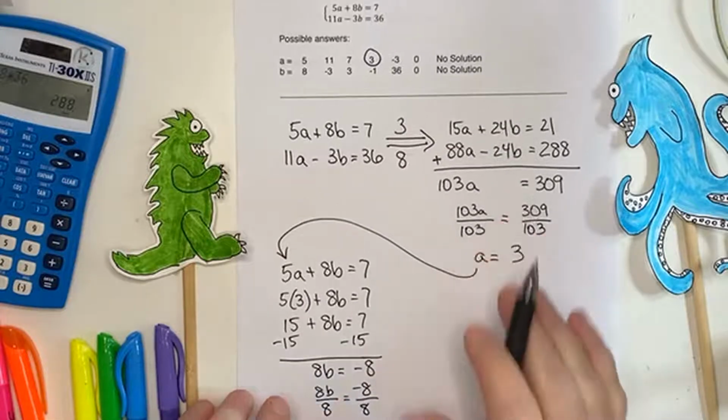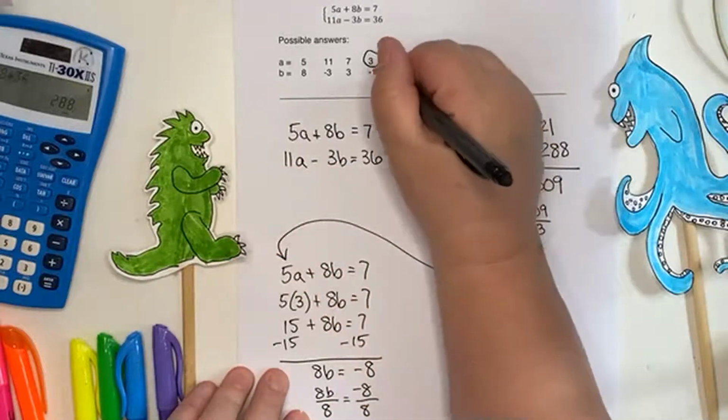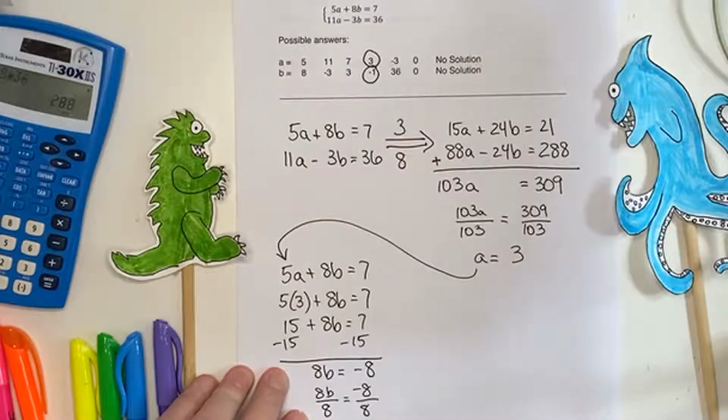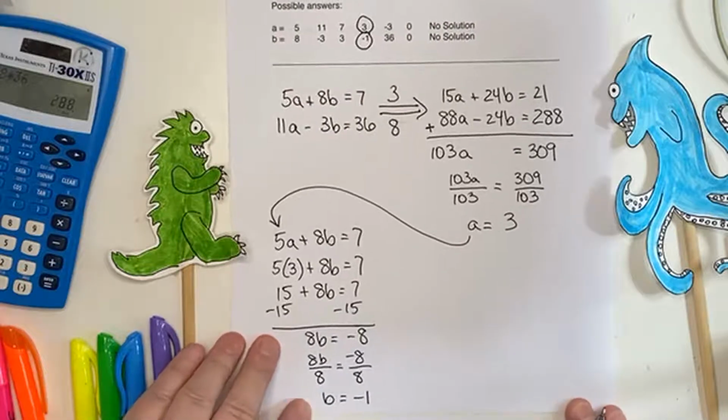Is that one of my options up here? B equals, yes. Ooh, look at that. They're right next to each other. Will that necessarily happen on the test? Not necessarily. Could, might not.